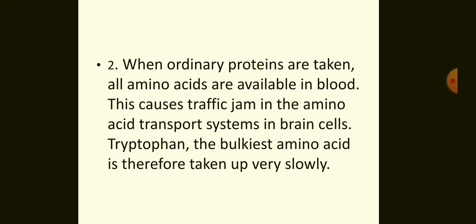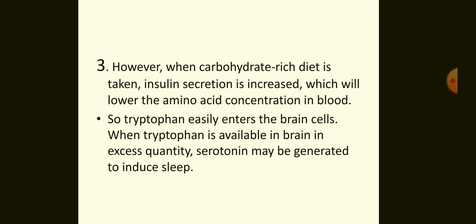Tryptophan, the bulkiest amino acid, is therefore taken up very slowly. Third, however, when a carbohydrate-rich diet is taken, insulin secretion is increased, which will lower the amino acid concentration in blood.